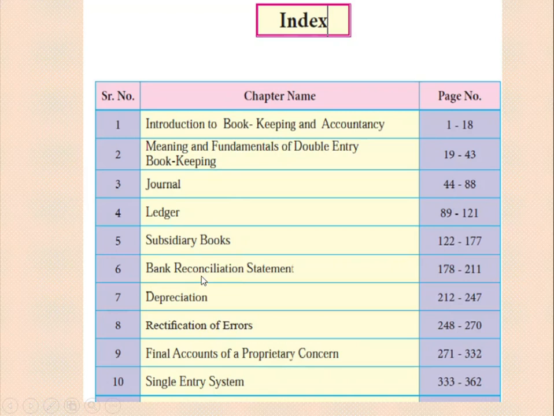The sixth one is Bank Reconciliation Statement. Seventh is Depreciation. Eighth, Rectification of Errors. The ninth one is Final Account of Proprietary Concern. And the tenth one is Single Entry System. So you have a total of 10 chapters in your syllabus. Today we'll see a little part of the introduction to bookkeeping and accountancy.